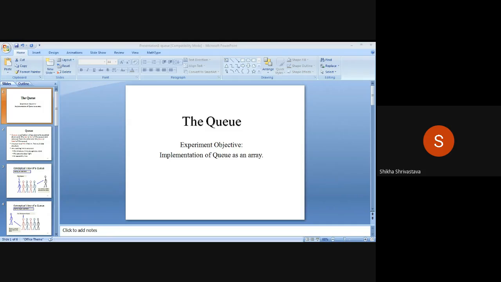So if rear equals 9, we simply write printf queue is overflow and return from the program. Else we have to check other conditions, like if front is less than 0, that means front equals -1, we first have to update both the pointers front and rear, and after the update of front and rear, we can insert an element item in the queue, at the rear of the queue.